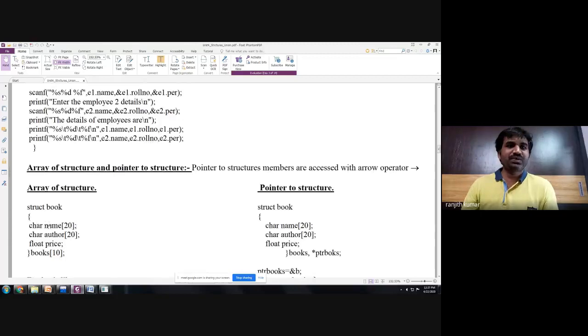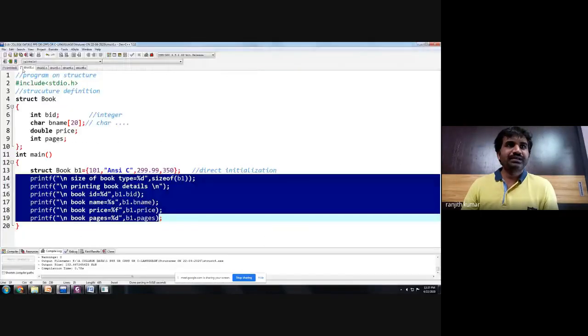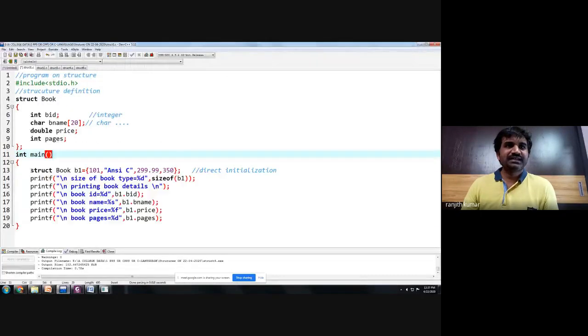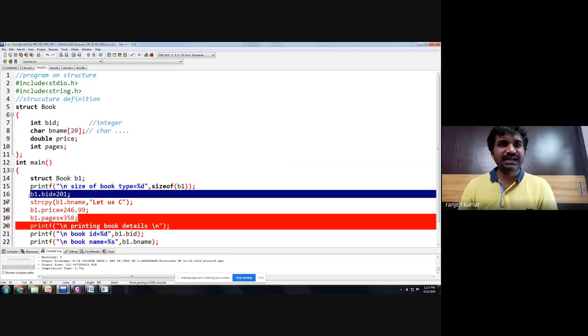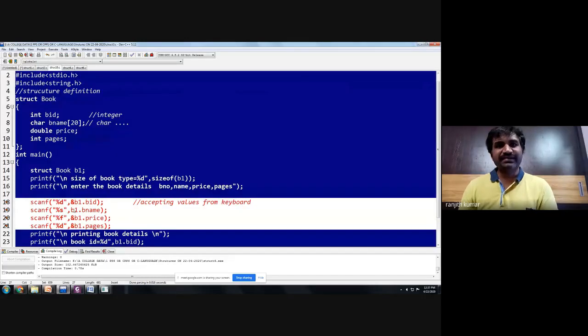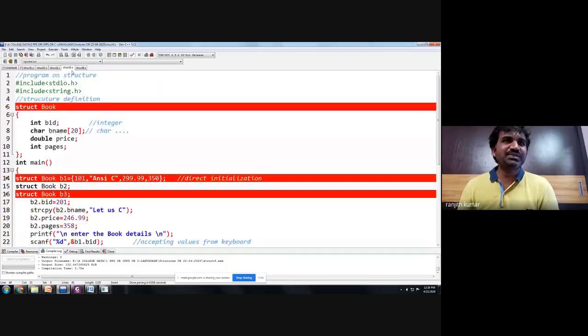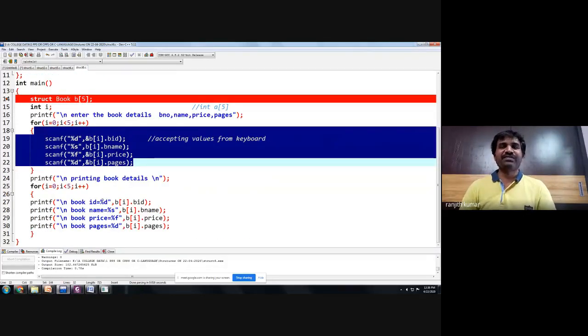The first way is, of course, accessing using the dot operator only. Initializing is in 3 ways: direct initialization, random initialization, and the third is using scanf. Okay. Now we are able to do all the 3 examples in one as a 4th program, and in the 5th program we have created an array of structures.